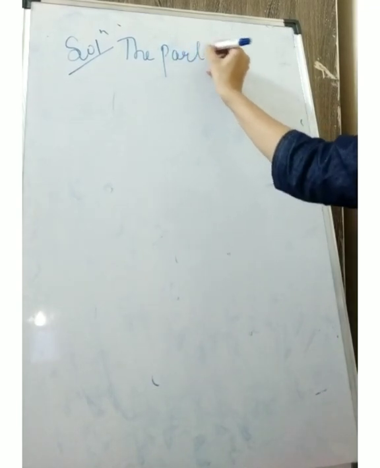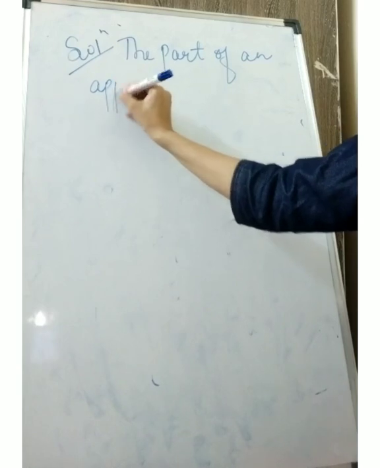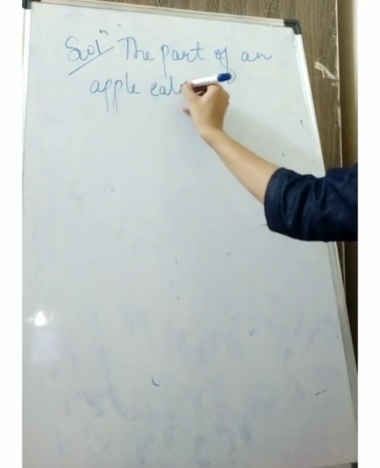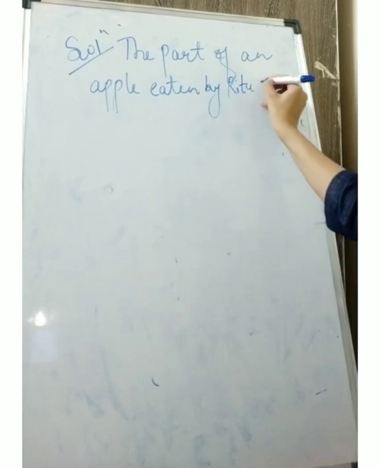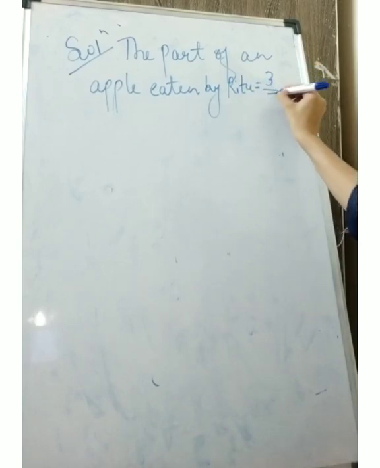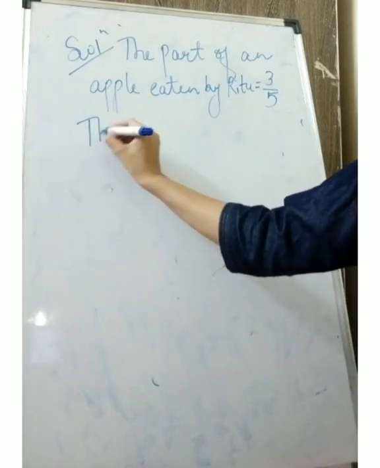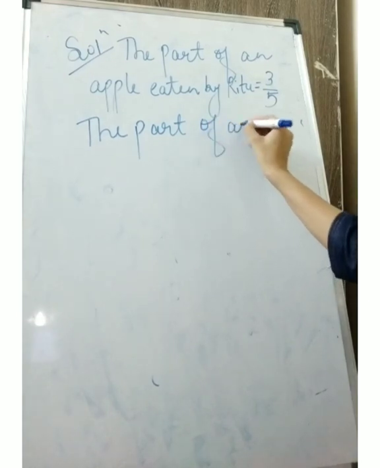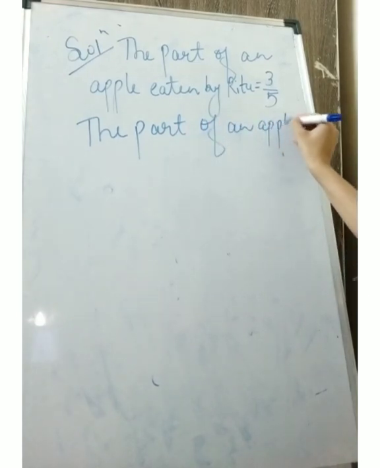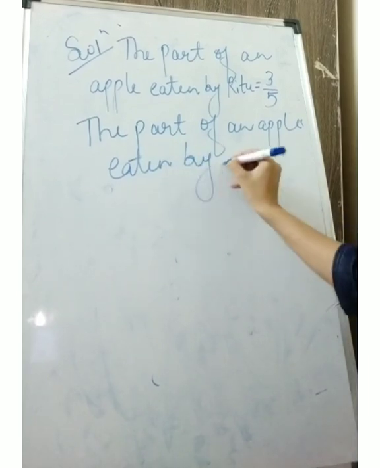The part of an apple eaten by Ritu. How much part she has eaten? 3 upon 5. Okay, so we have to find out the part of an apple eaten by Somu.